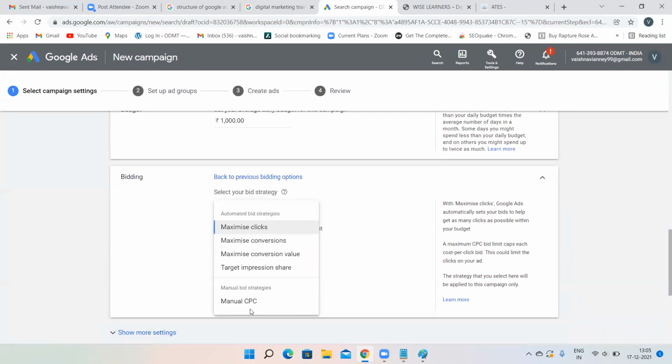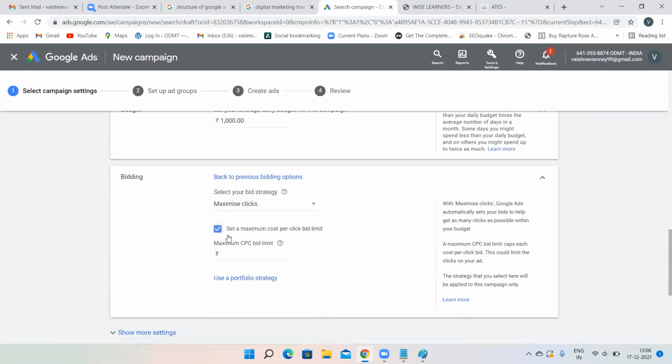Again, click over here. What do you want to take? Automated bidding or manual bidding. Never ever go for manual bidding. Unnecessarily, you'll lose your time and you lose your money also. Always go for automated bidding, and maximize clicks is the best option. Here you have to select maximize clicks. Now, if I'm telling 80 rupees, what will happen? What is a CPC? If I'm telling maximum CPC is 80 rupees, Pranita, tell me what is a CPC? My CPC is 80 rupees per click. For one click, if somebody clicks on my advertisement, 80 rupees will be deducted from my account.